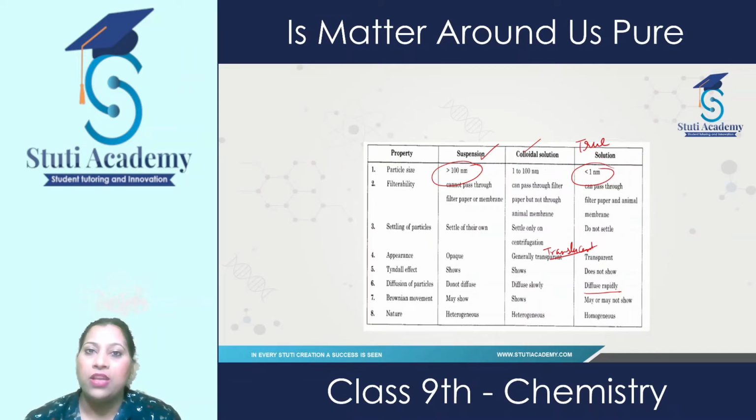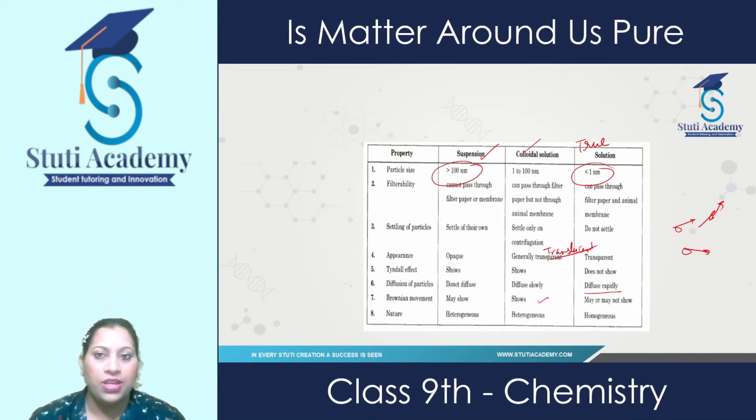Suspensions may show Brownian movement, colloidal solutions show Brownian movement, and true solutions may or may not show it. Brownian movement is the movement of particles in a zigzag path. They are moving randomly. Suspensions are heterogeneous, they cannot mix together. Colloidals are heterogeneous and true solutions are completely homogeneous.